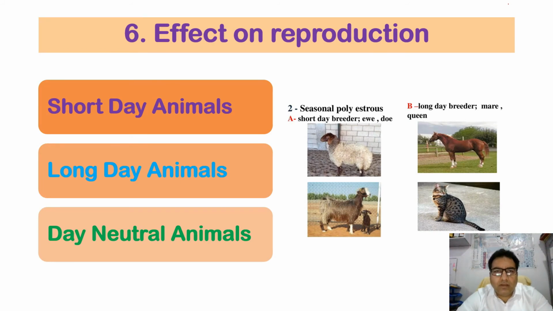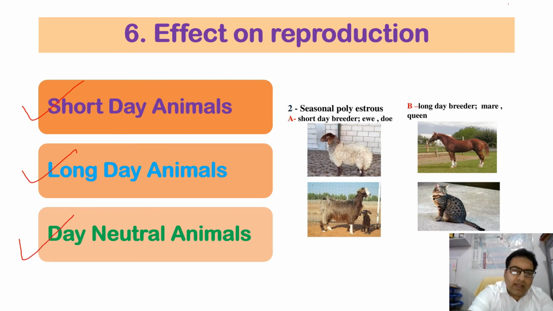Now we shall be talking about the effect of light on reproduction. Photoperiods control breeding activities in animals, on the basis of which the animals can be categorized as short day animals, long day animals and day neutral animals.